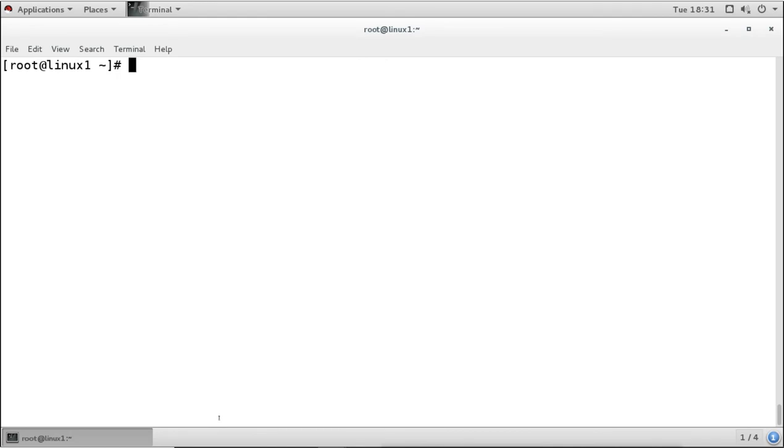If you want to see everything, then you can use this: objectClass is equal to star, that means all.